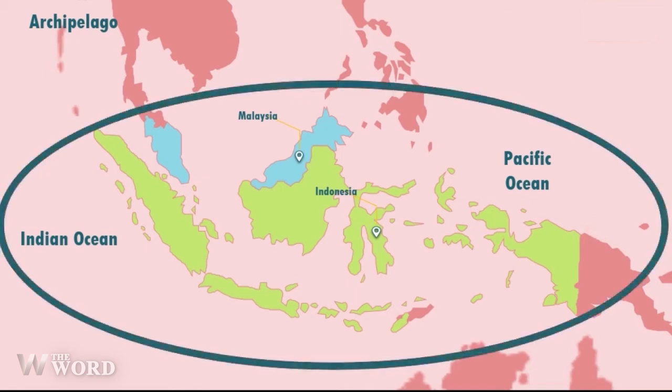The Malay Archipelago between the Pacific and Indian Ocean contains more than 25,000 islands in Southeast Asia. The thousands of islands of Indonesia and Malaysia are part of this Malay Archipelago. Now we will come to the bodies of water.